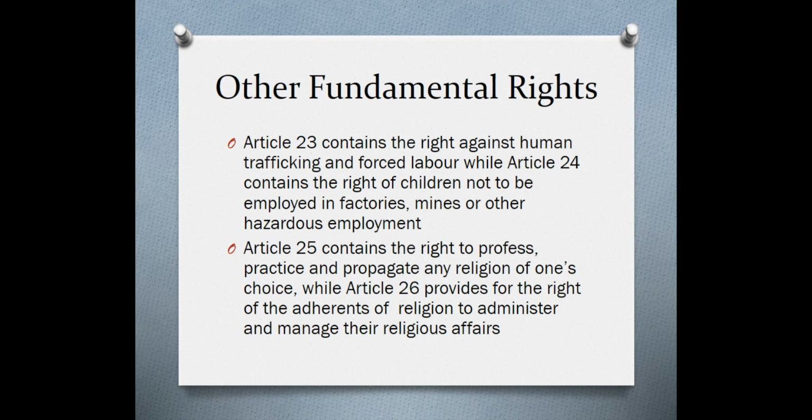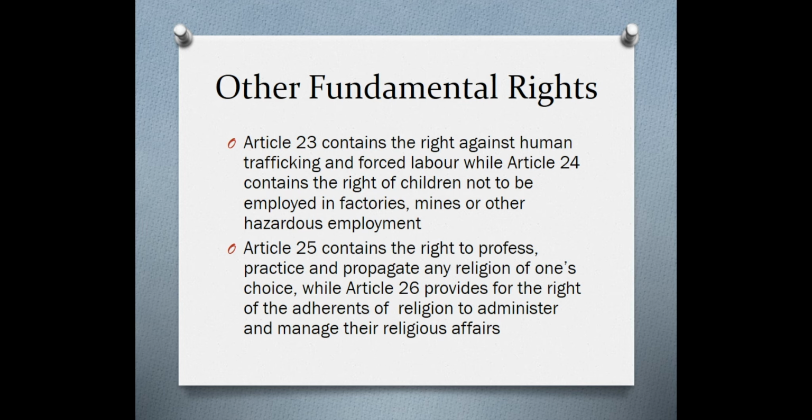Now, there are other fundamental rights which may also form the basis of a CLAT question. Article 23 contains the right against human trafficking and forced labor, while Article 24 contains the right of children not to be employed in factories, mines, or other hazardous employment. Article 25 contains the right to profess, practice, and propagate any religion of one's choice.